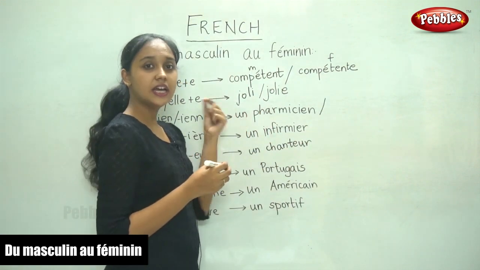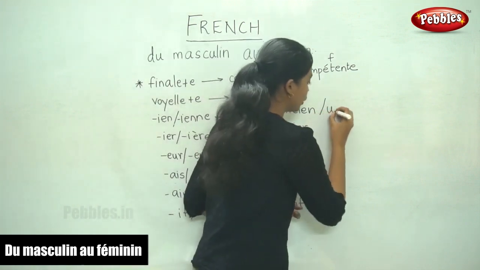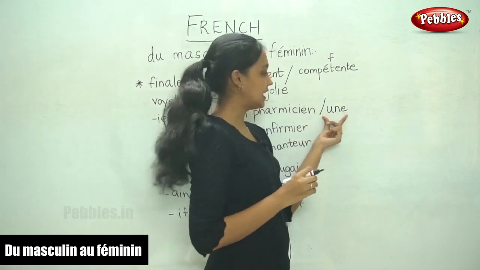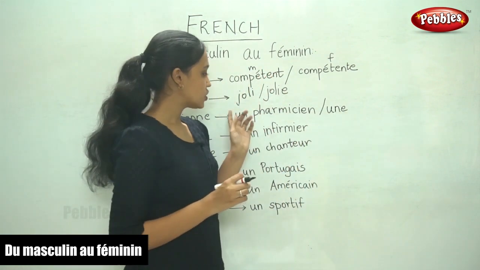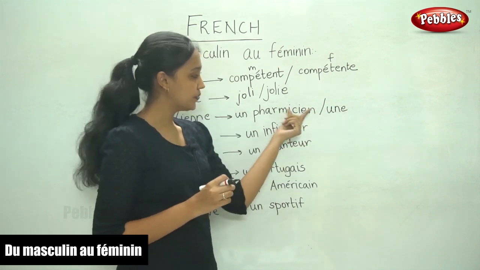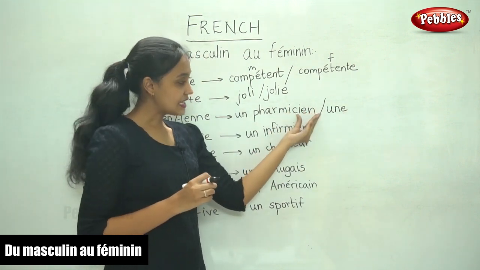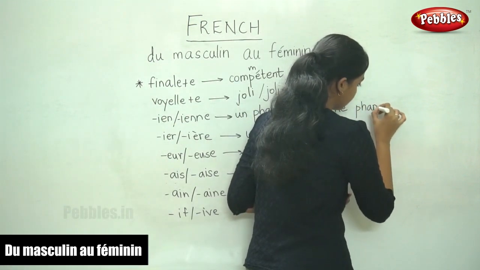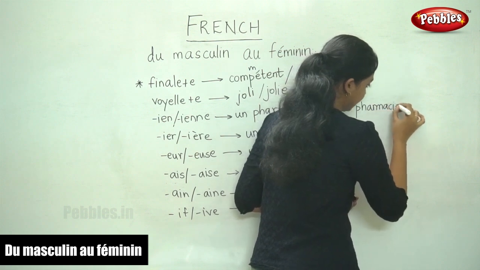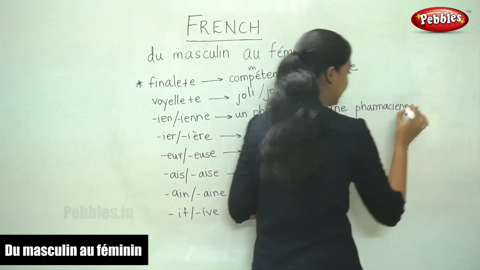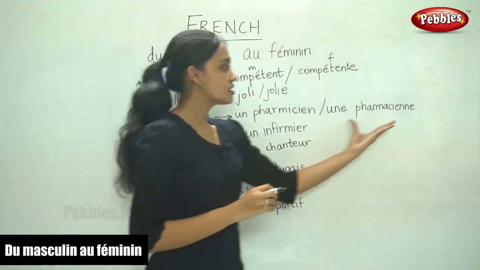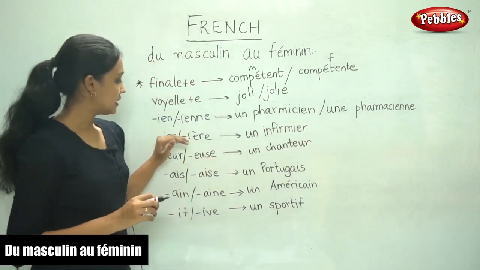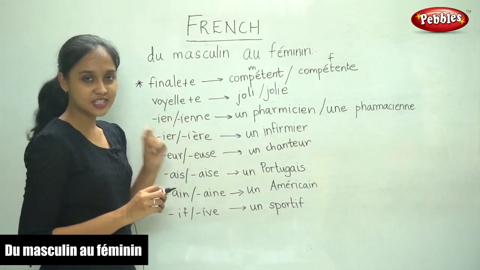So in the feminine form, it becomes une. I hope you remember the articles, the indefinite and the definite articles. So becomes une and the noun that ends with IEN becomes IENNE. It takes IENNE as the ending. So this is how you write the feminine form. The next one, so that is one of the special cases.